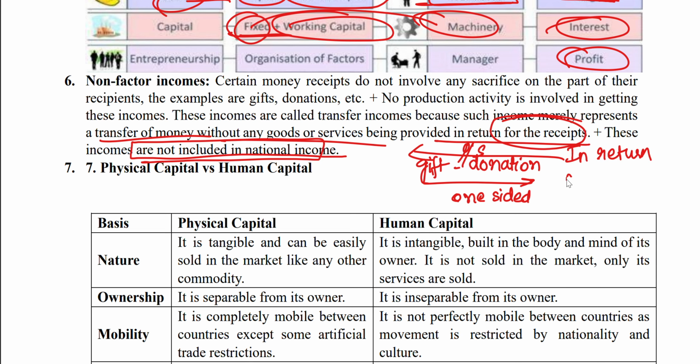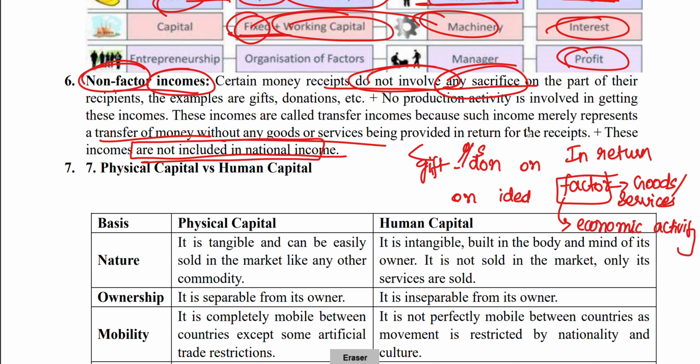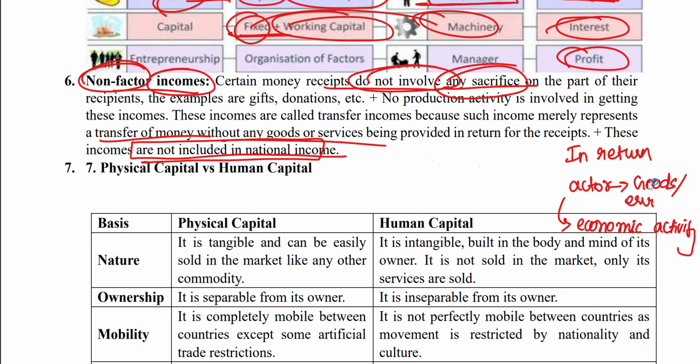So factor income is related to goods or services, to economic activity. Whereas non-factor incomes do not involve any economic activity. They are just a transfer of money from one person to another.